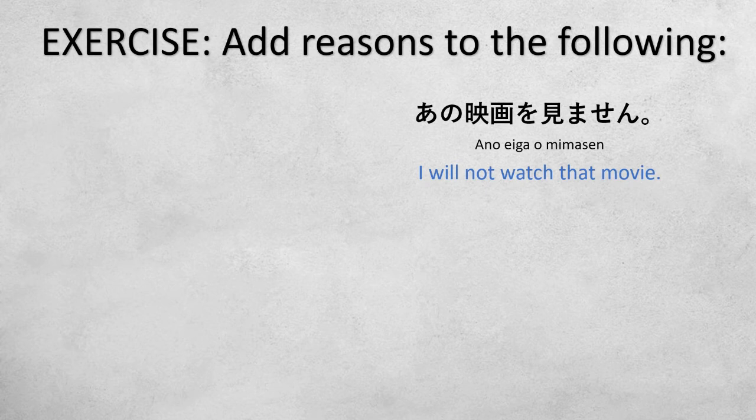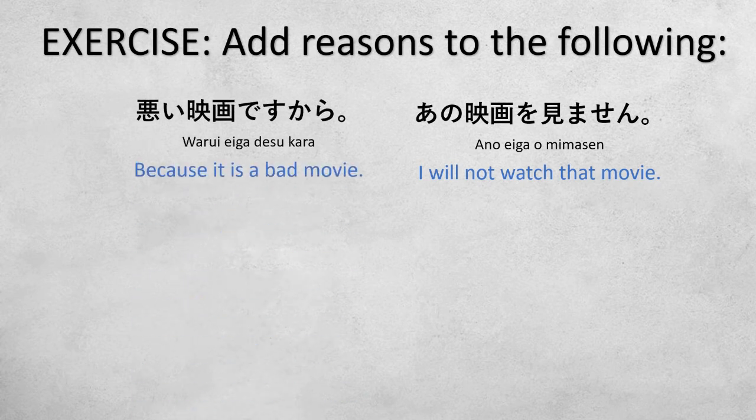Maybe because it's bad, okay? Or you watched it already. But for me, I say, 悪い映画ですから。It is a bad movie. I will not watch that movie because it is a bad movie.